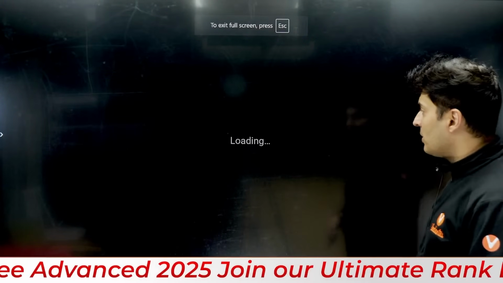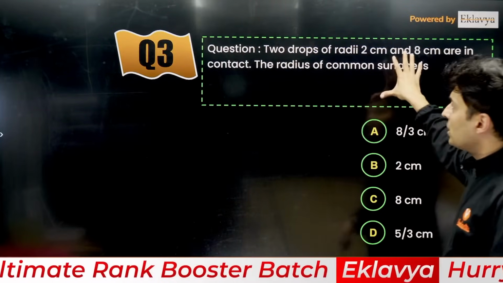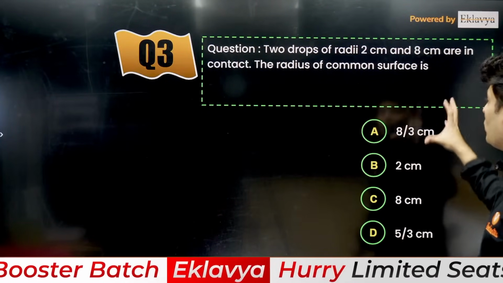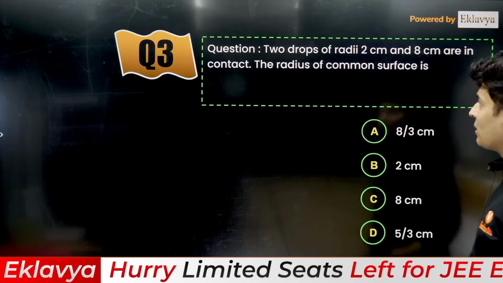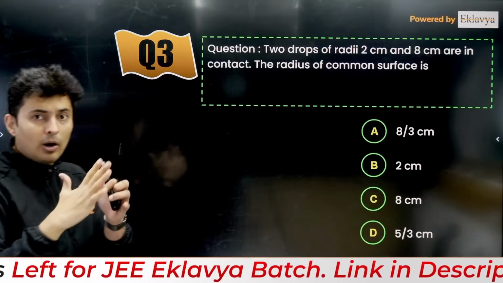With the next question coming up on your screen, here it is. Question number 3: two drops, 2 centimeter and 8 centimeter, are in contact. What is the ratio of the radius of curvature of the common surface?